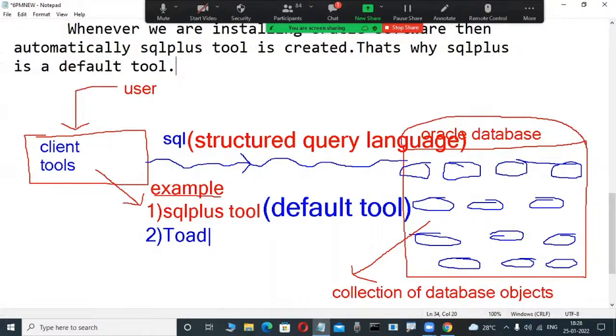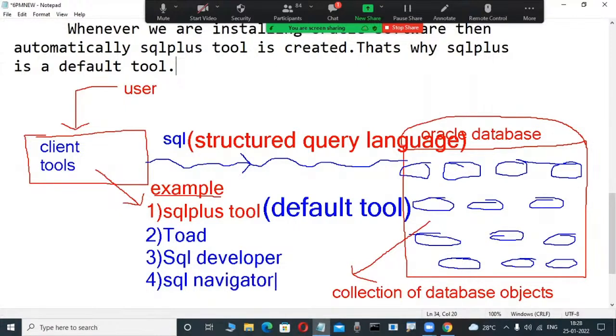If you are interested in interacting with the Oracle database through Toad, we have to install Toad explicitly, otherwise it is impossible. It is trial software, available on the net. If you are interested, download it and install it, but that is later. If the subject is good, then in the middle you can also install it. Another popular tool in companies is SQL Developer, another GUI tool, popular nowadays. Again, some companies are using SQL Navigator.